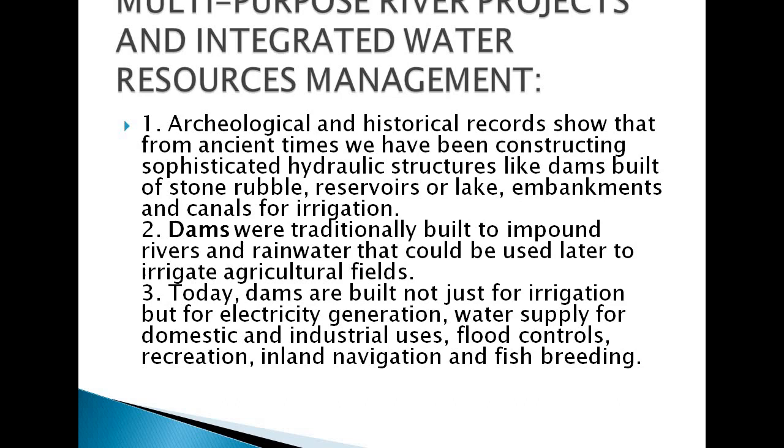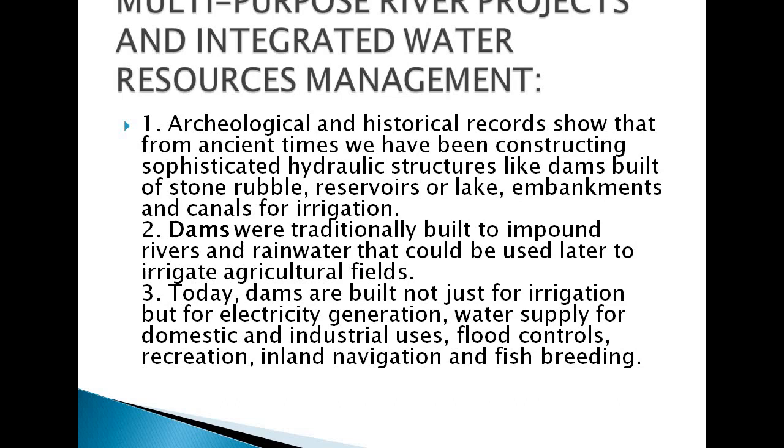Dams were traditionally built to impound rivers and rainwater that could be used later for irrigation and agriculture fields. And today dams are built not just for irrigation but for electricity generation, water supplies, domestic and industrial uses, flood control, recreation, inland navigation and fish breeding.